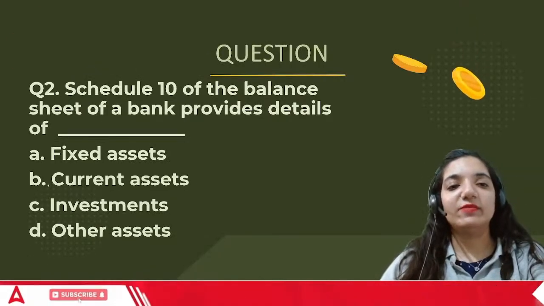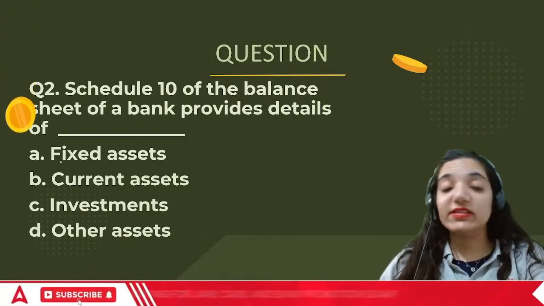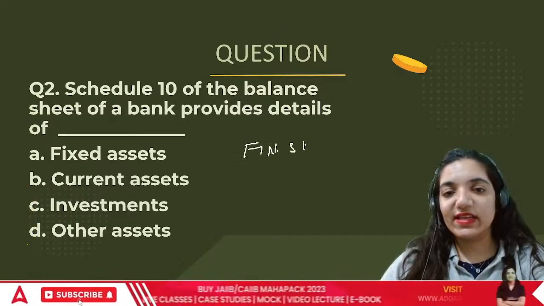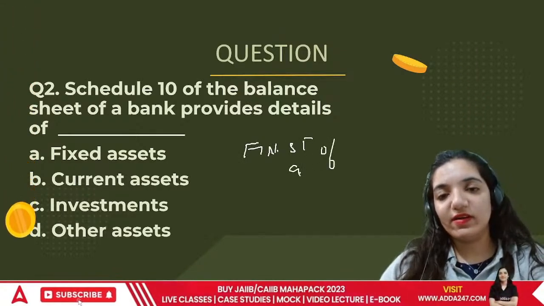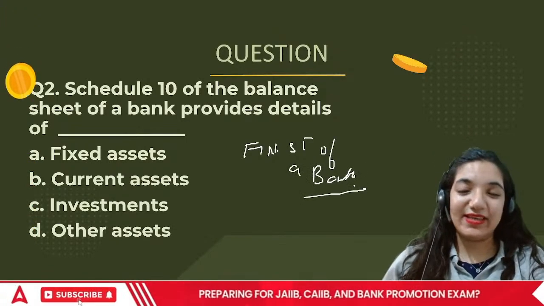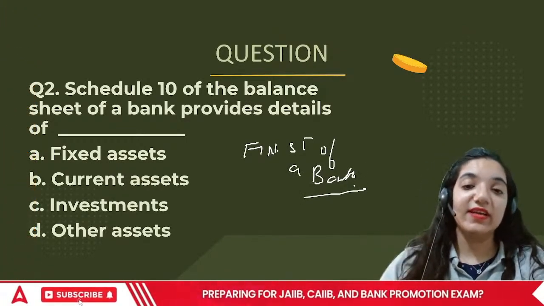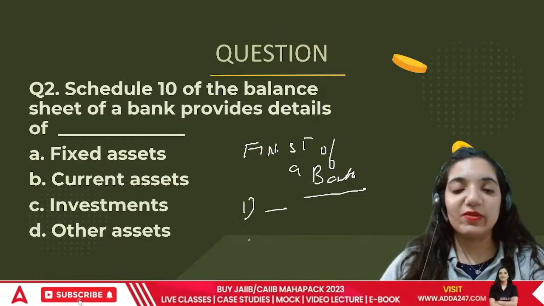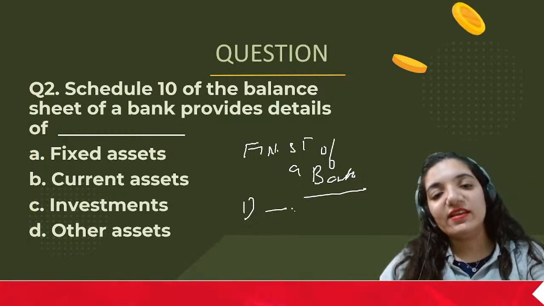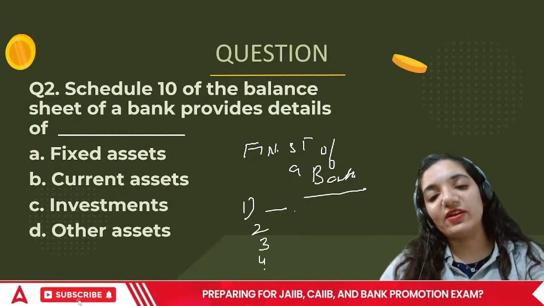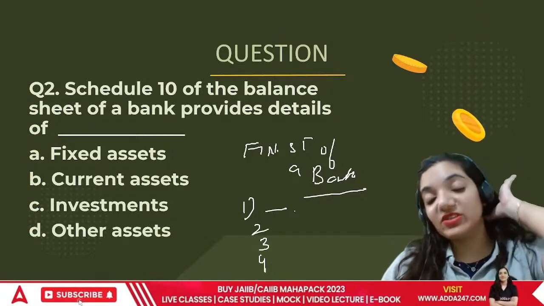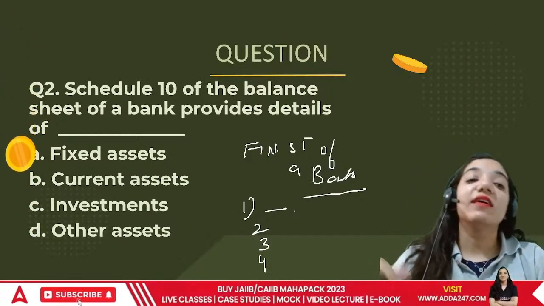Here comes the next question. In case of financial statements of a bank, or we can say the banking company, it has defined schedules. That means the first schedule has to be the shares, then the second is defined, third is defined, fourth is defined. So all these have specific serial numbers according to which all these things are defined.